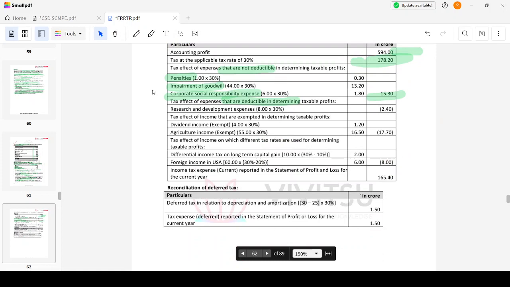Which means you can put an assumption that this is assumed to be the double amount.